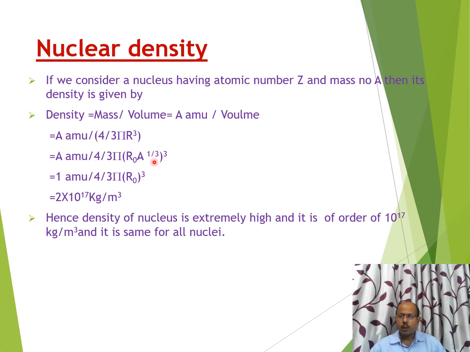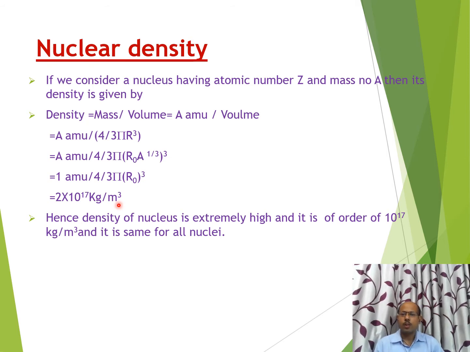And if we solve this, we will get 1 AMU divided by 4 by 3 pi r naught cube, and this A will cancel out this A. It means now mass number is not playing any role in the density, and this whole quantity becomes a constant. If we solve this, roughly we will get 2 into 10 to the power 17 kg per meter cube.